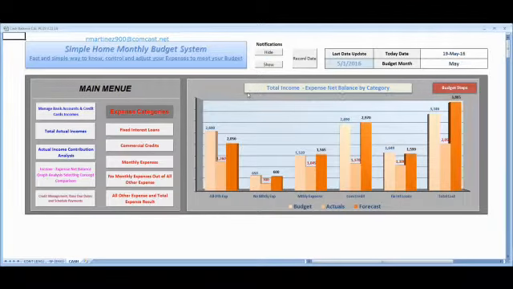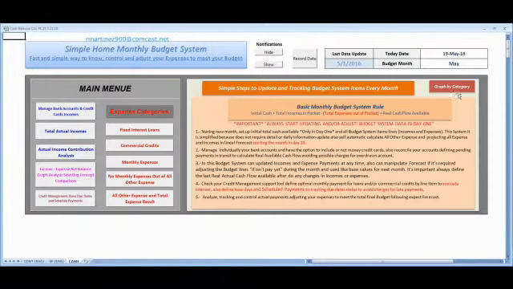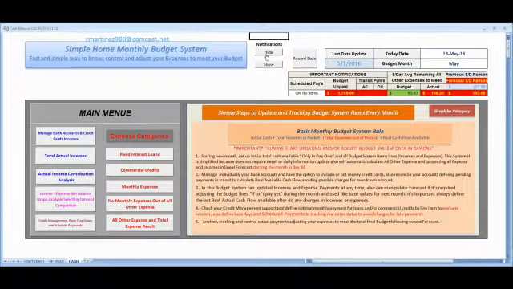You can see here I have the principal graph of these categories, for all the different expense categories and the total cash flow. This is the principal graph, and you can see here the principal steps that you need to define to follow your budget system. This is very important. Also I can show you important notifications like this.